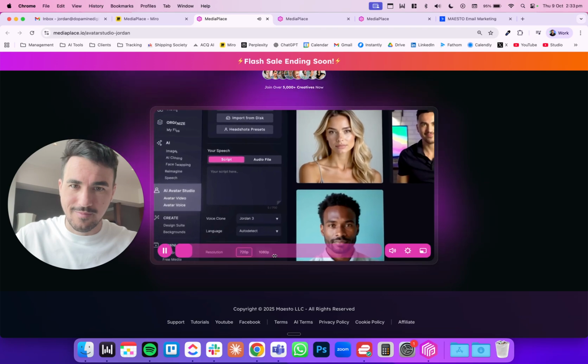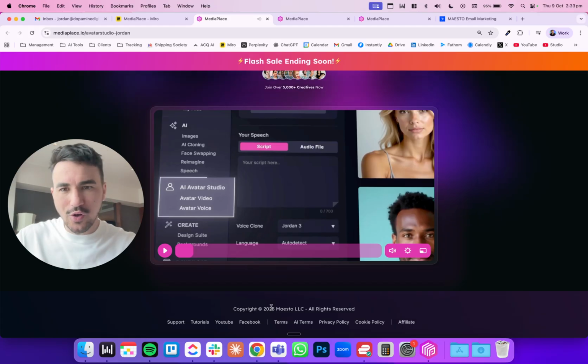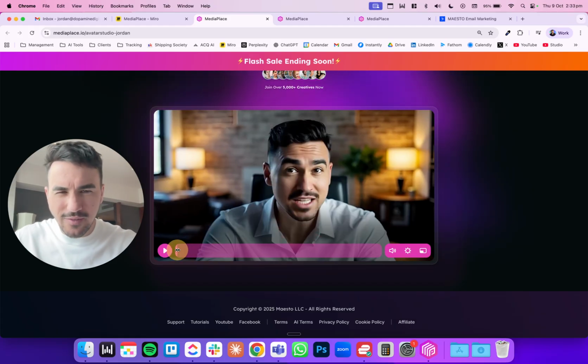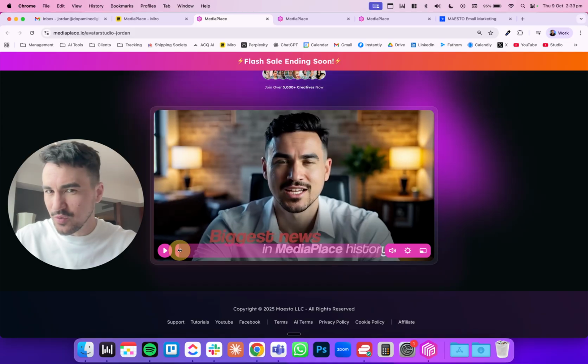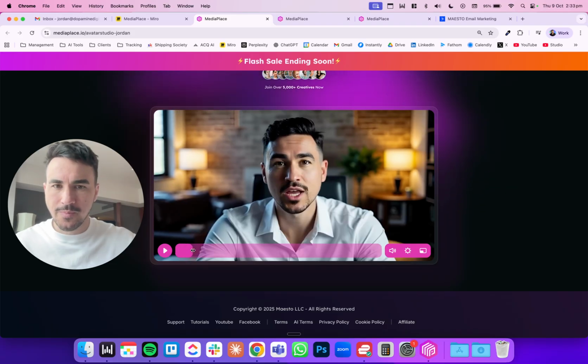Introducing Avatar Studio. Right, and so that's kind of the hook that we ran with. Obviously, it looks a little odd, but I still think it gives you a really good representation of what you can do with this new feature.